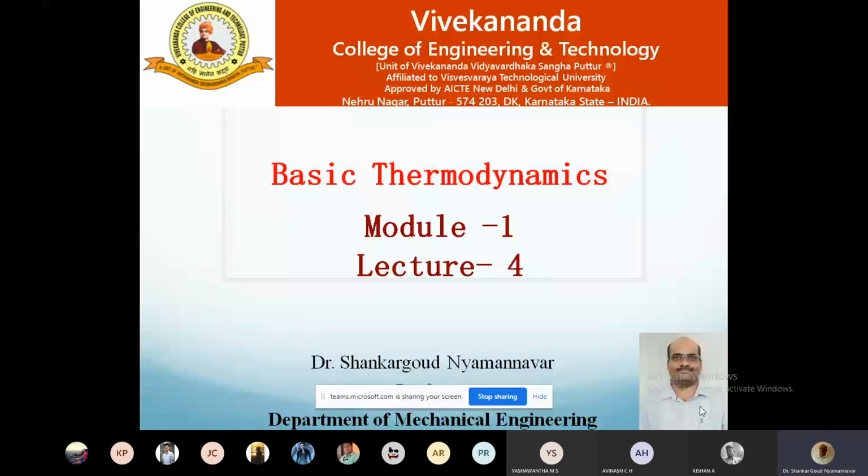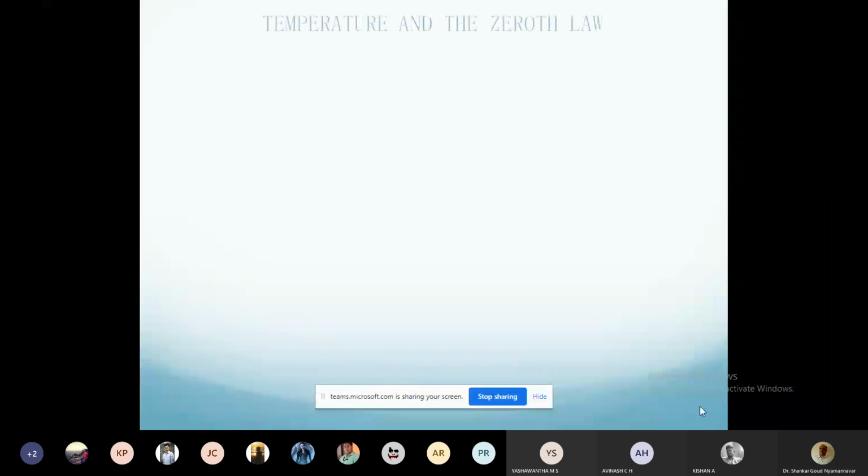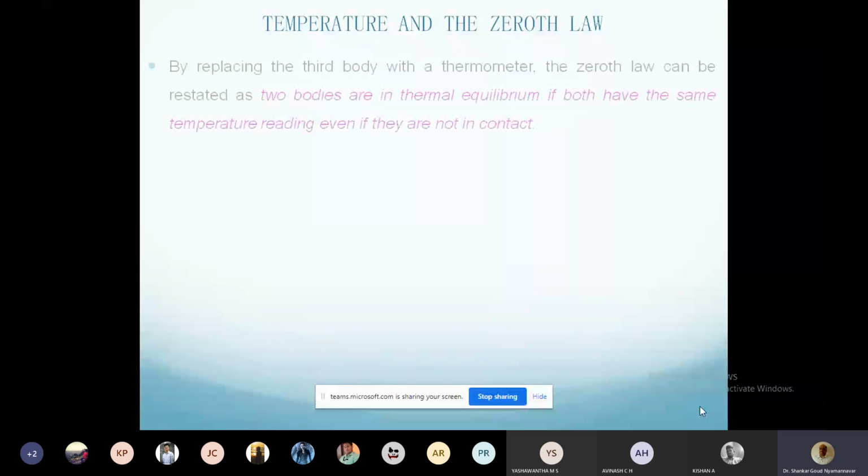Okay, so let's begin. In the last class we discussed the zeroth law, and let's continue from there. So the zeroth law we said already. So how is it, and what are its practical implications, or how is it useful in thermodynamics, right?